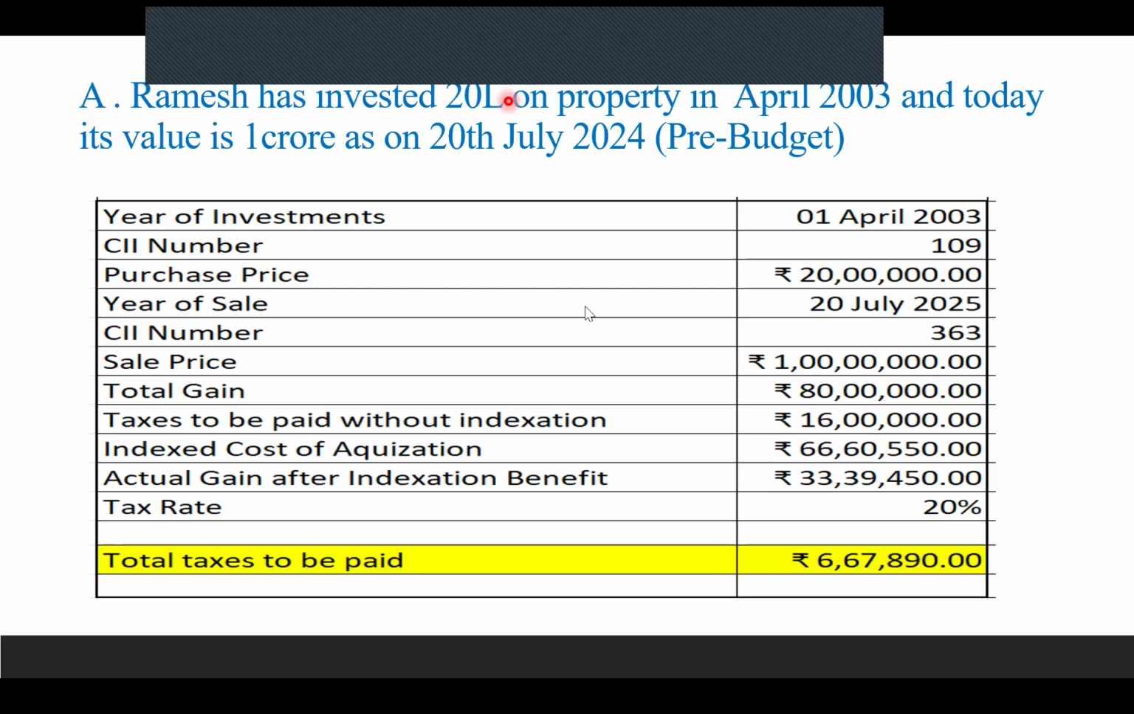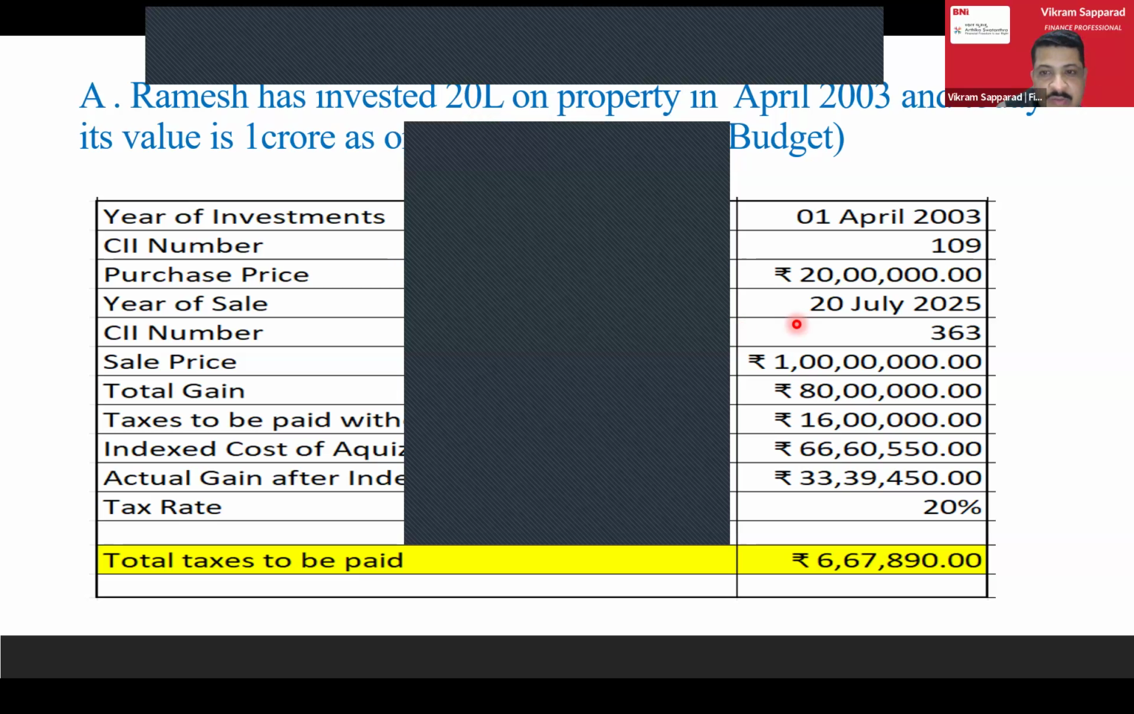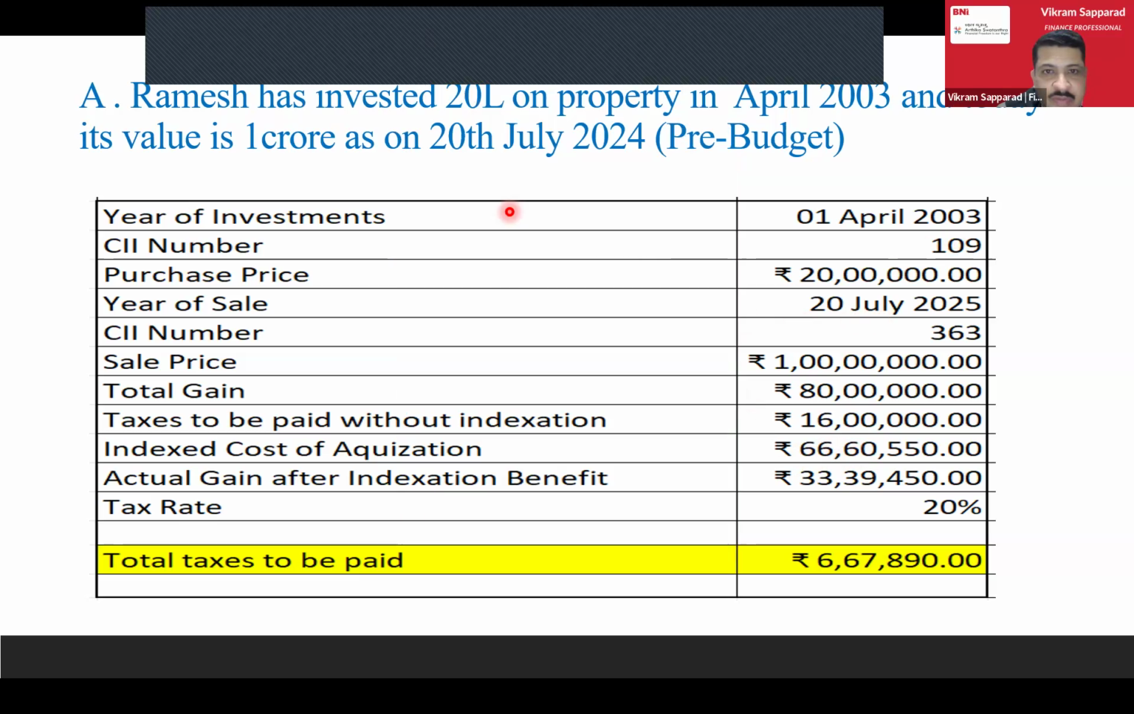What is the formula for the indexed cost of acquisition? The formula is: today's inflation number is multiplied by the price at which it was bought, divided by the inflation number on the purchase date. That comes to 66 lakh 60,000 rupees. Okay. Any other question from any other participants?